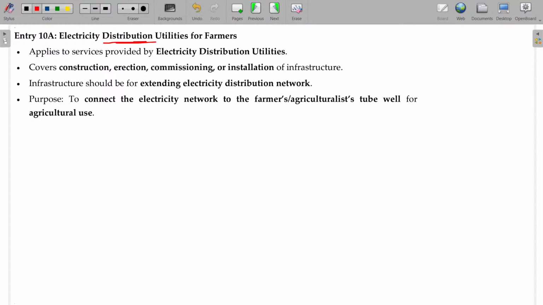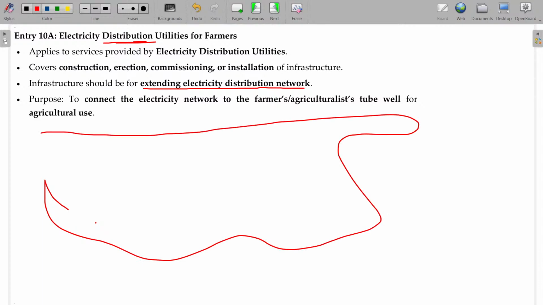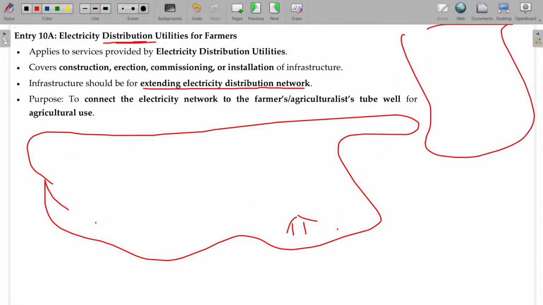Electricity distribution utilities for farmers. Usually electricity distributed to the farmers is exempted, right? Infrastructure for extending the electricity distribution network will also be exempted. Clear. So for example, take farmlands, a big farmland, there may be small houses. In a big farmland, only one house will be there, and another farmland here, and here there will be another house. And the electricity line will go this way.